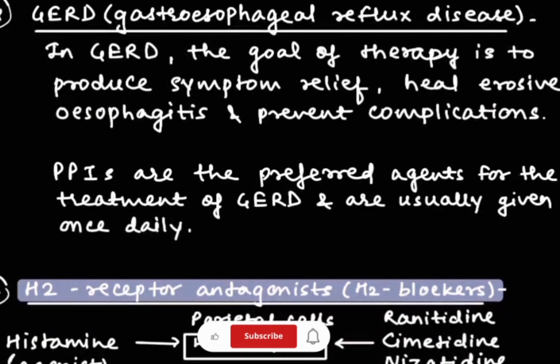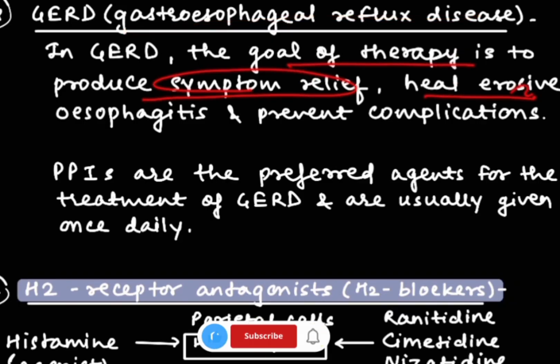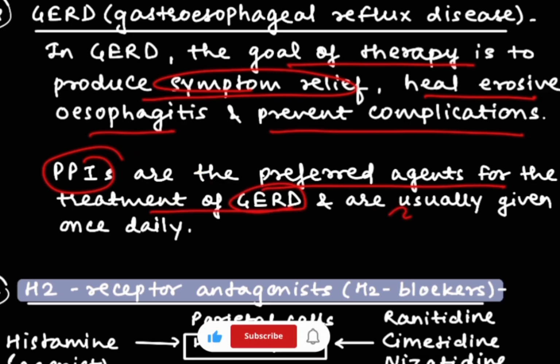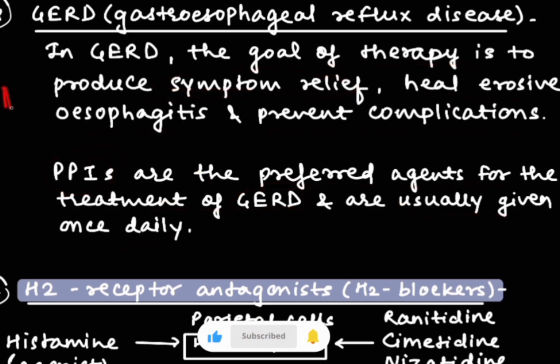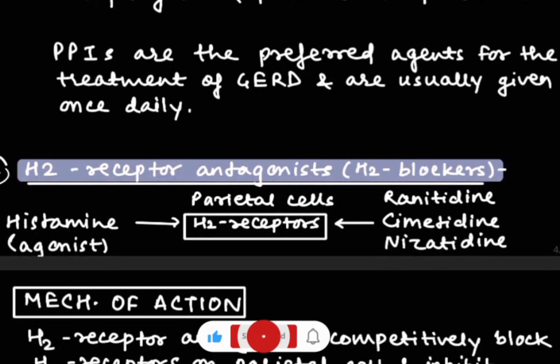And fourth is GERD, that is gastroesophageal reflux disease. In this also the goal of therapy is symptom relief, healing erosive esophagitis as well as preventing complications. PPIs are the preferred agents for the treatment of GERD and they are usually given once daily. H2 blockers are also given in these conditions. So this was all about proton pump inhibitors.